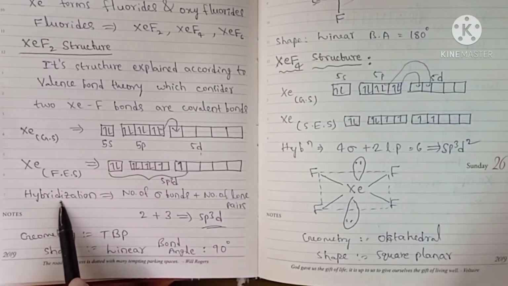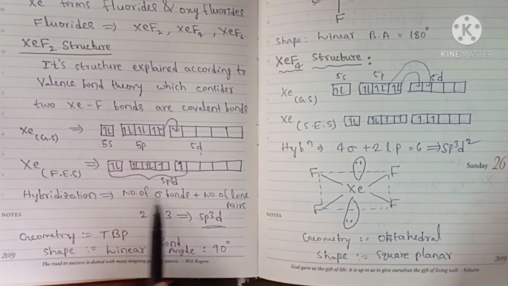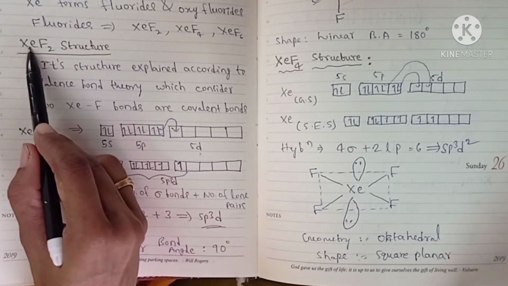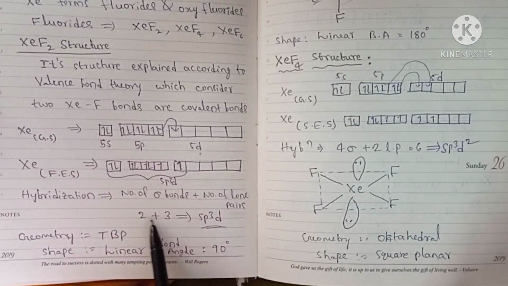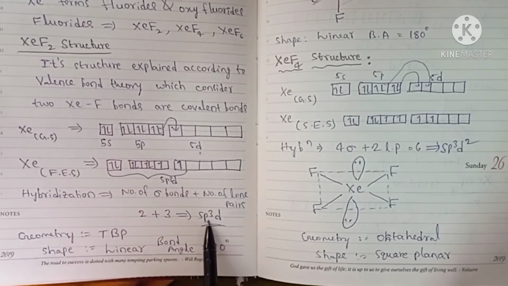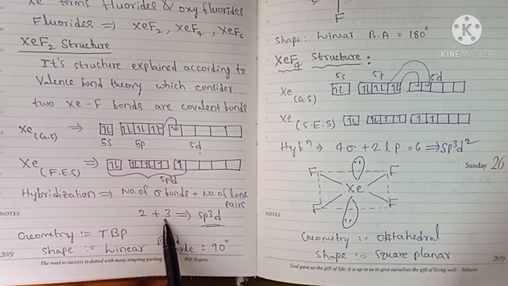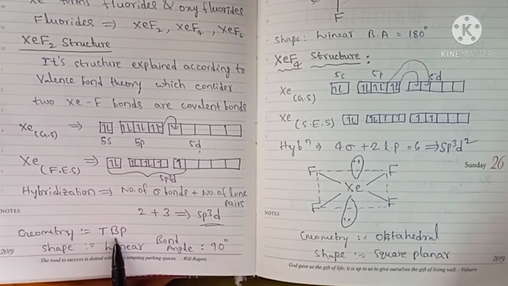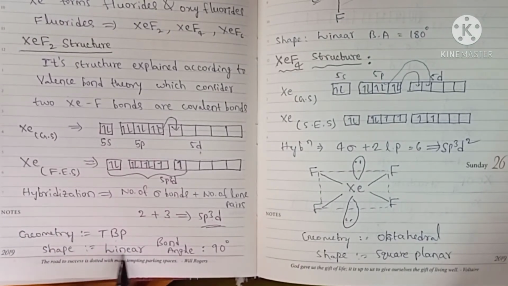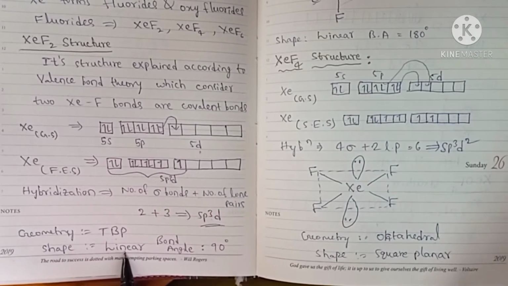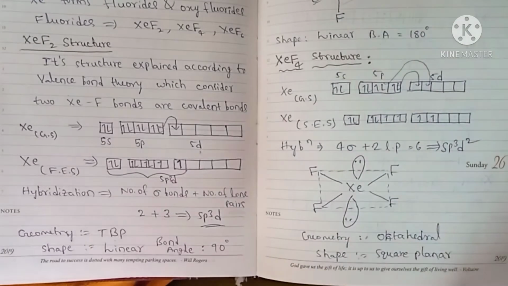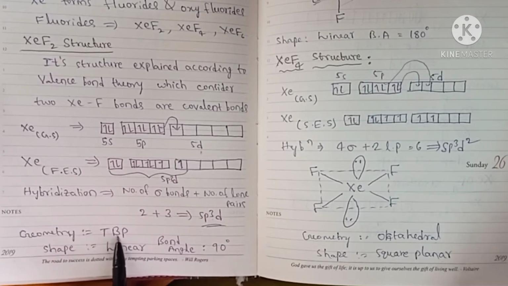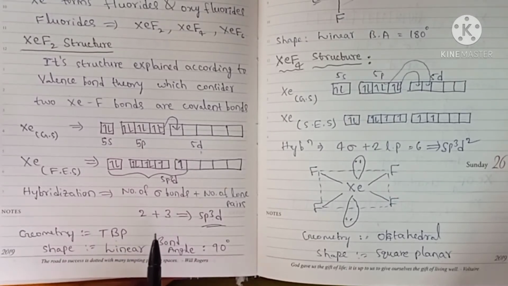So let us discuss hybridization. Hybridization is the number of sigma bonds plus the number of lone pairs. How many sigma bonds are there in XeF2? Two sigma bonds are there. So two sigma bonds plus three lone pairs, and total here the steric factor is 5, means hybridization is sp3d. And then geometry will be trigonal bipyramidal, and here shape is linear. The geometry is distorted due to lone pair electrons. So it is not a regular trigonal bipyramidal, it is distorted, some deviation will be there.